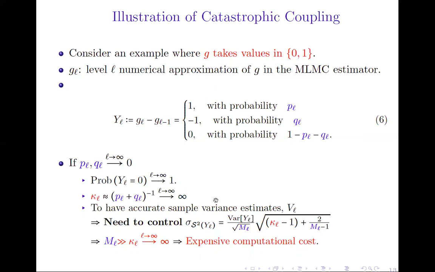So we can see that to have accurate estimates of the sample variance, one needs to control the standard deviation of the random variable Y_L, which implies that we need a number of samples greater than the kurtosis, which we have shown goes to infinity as we go deep in levels, and which implies an expensive computational cost.